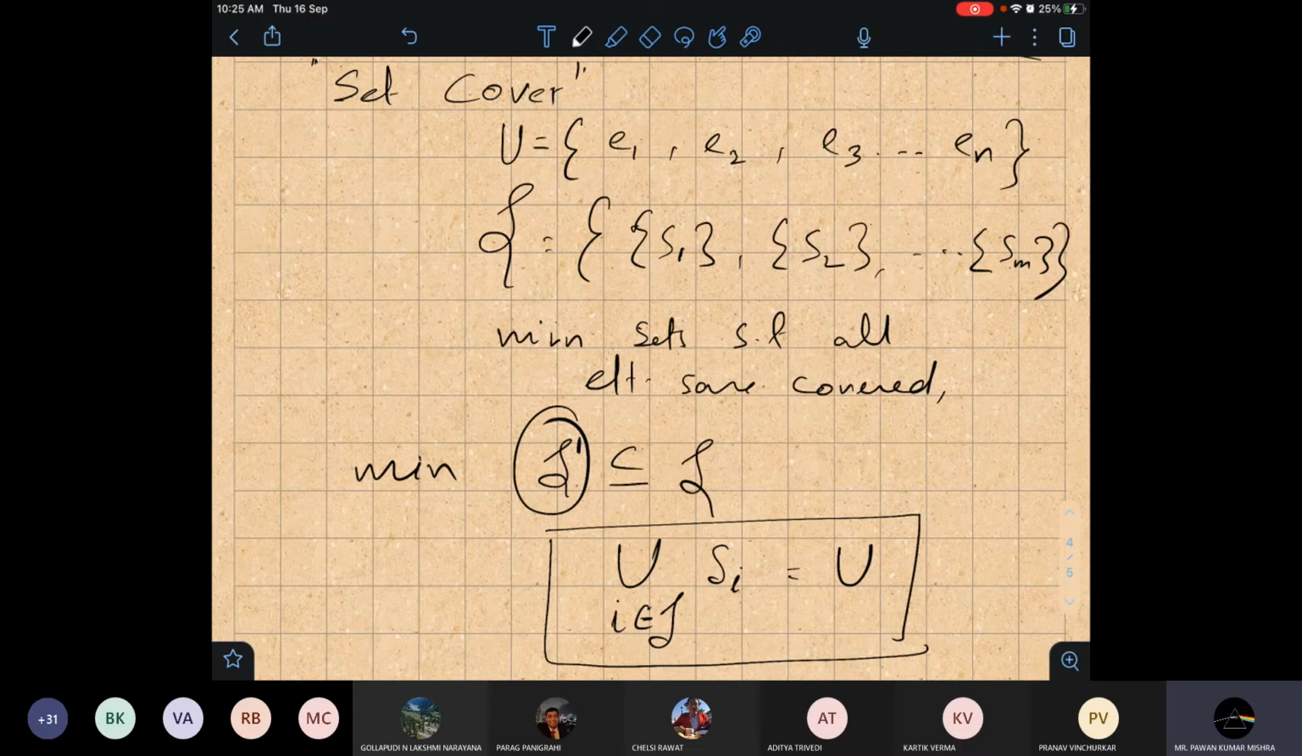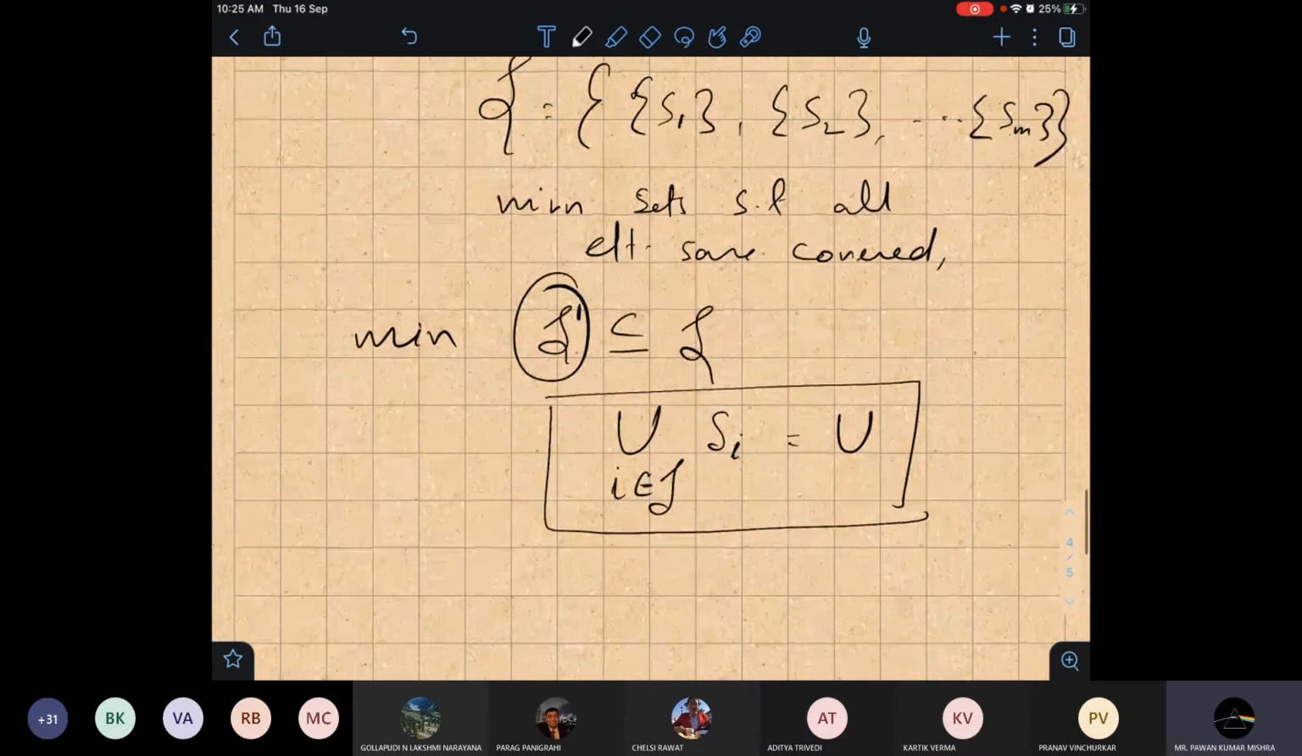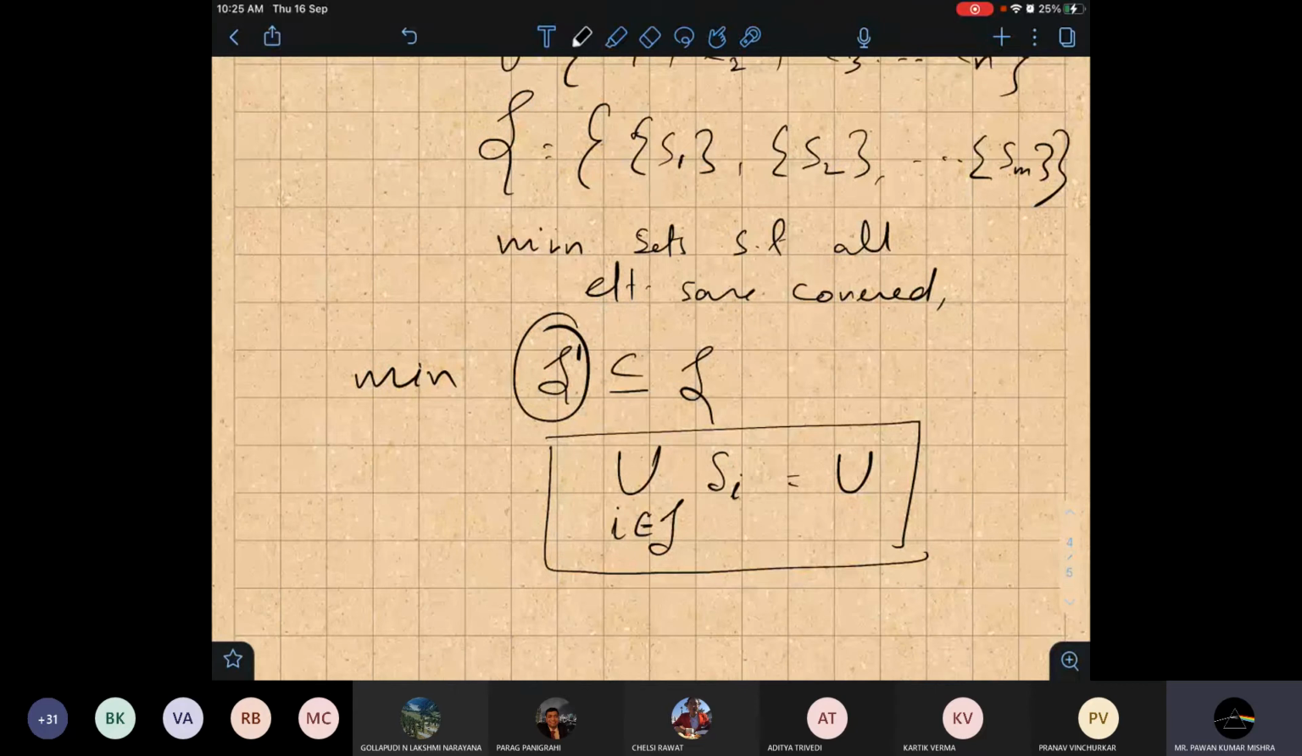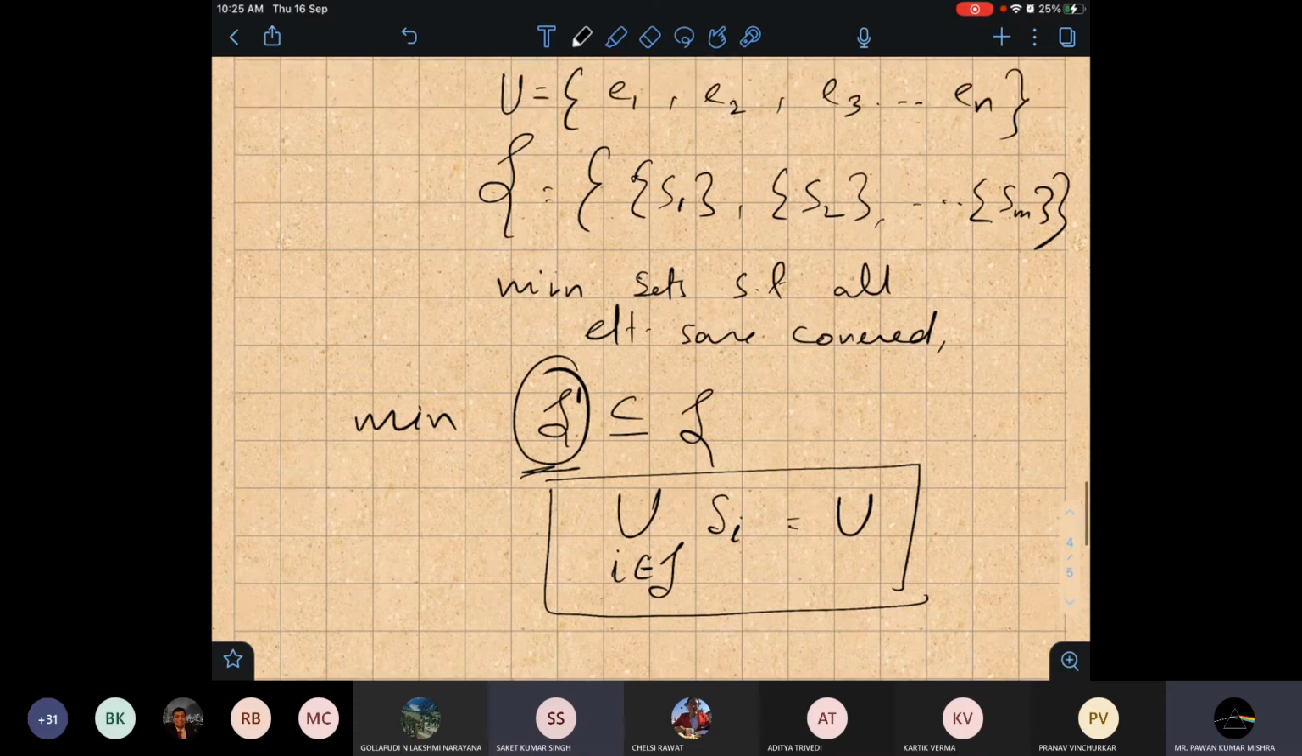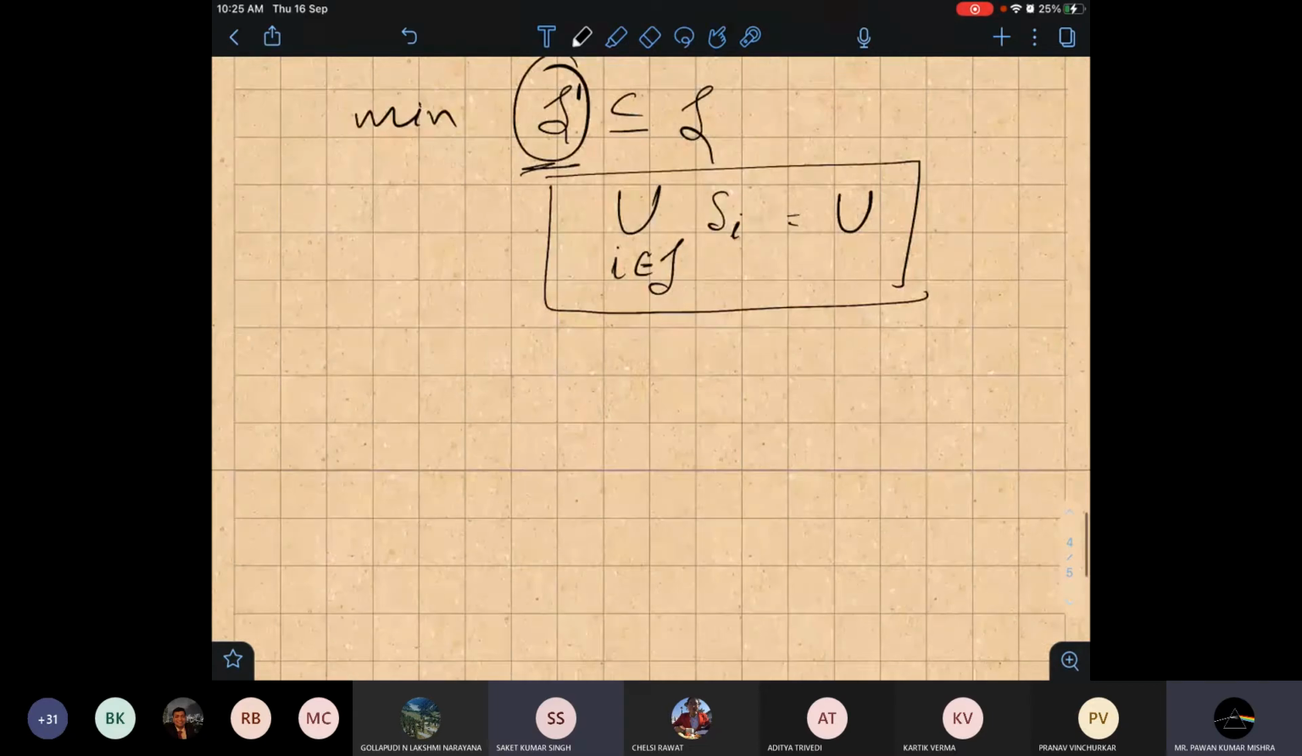Yes, sir. Yes. So our goal is to find the minimum number of sets. So what was the greedy algorithm we suggested yesterday? We'll start with the set which has the maximum number of elements not selected so far. We will pick that set and delete those elements which are in this set from the other sets, and then we will continue till all elements are covered.